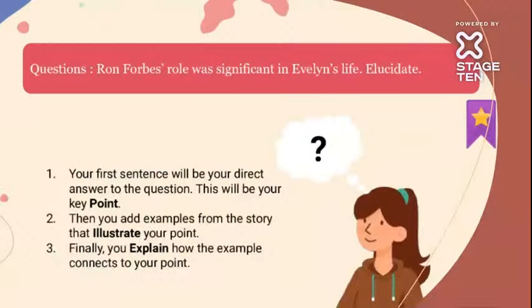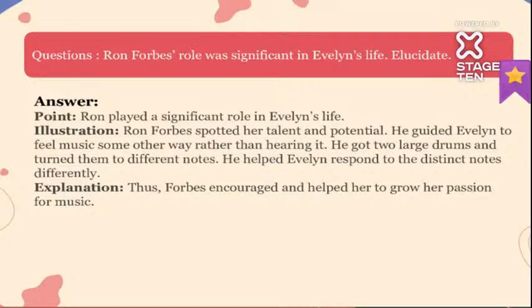Ron Forbes. Next question: Ron Forbes' role was significant in Evelyn's life. Elucidate. Basically, Ron Forbes played a very important, a most major role in her life. How? We have to explain that. He was also a percussionist. Ron Forbes had spotted her talent and potential. He guided Evelyn to feel music some other way rather than hearing it. He got two large drums and tuned them to different notes. He helped Evelyn to respond to distinct notes differently.